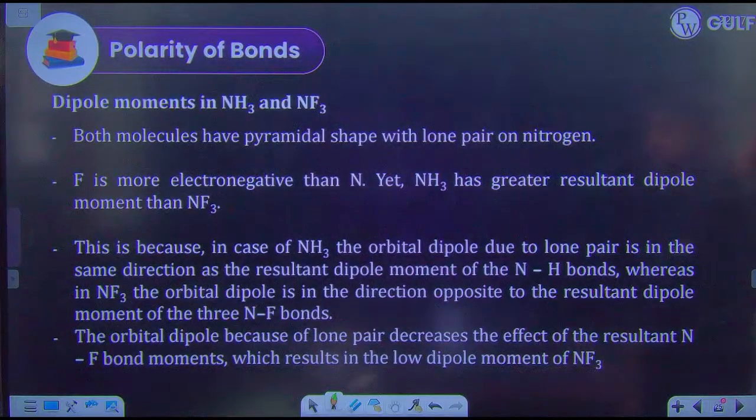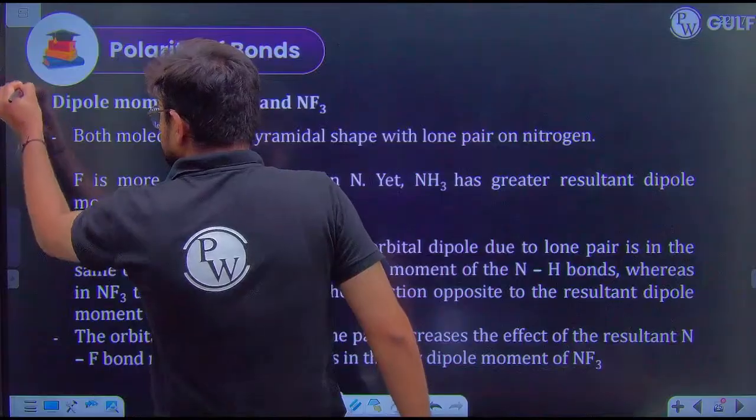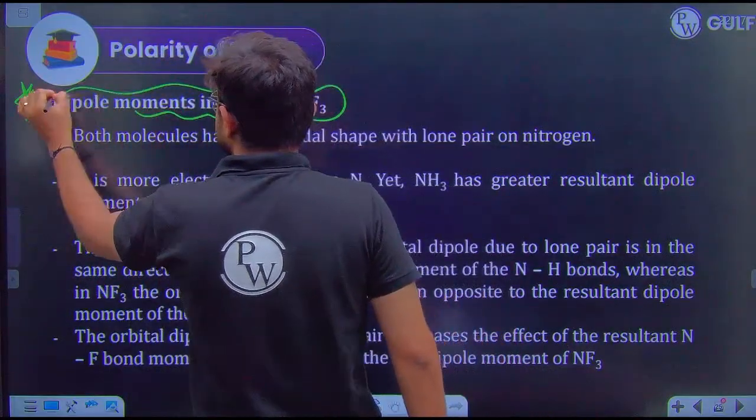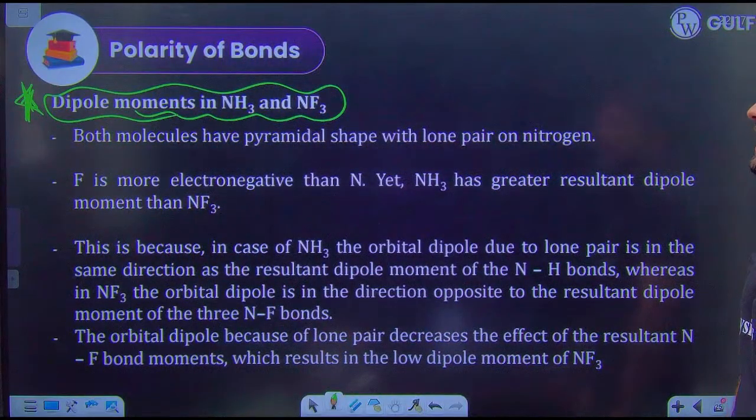Now guys, there is a very important question for your school examinations. Please don't take this lightly. Everyone will ask this question. Let's compare the dipole moment of NH3 and NF3.